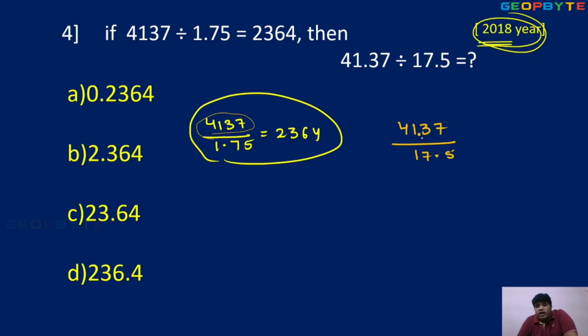That's why here 41.37, so after the decimal, two values. That's why you multiply by 100 upon 100. Okay, so the denominator actually 1.75 is required. 1.75 is required means here the denominator is 17.5.